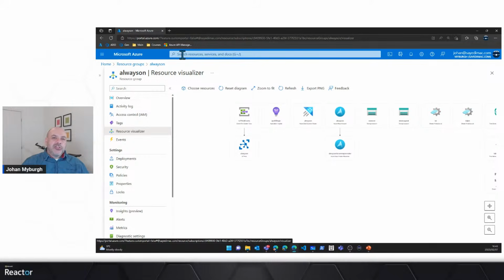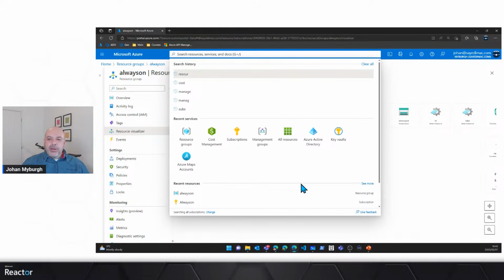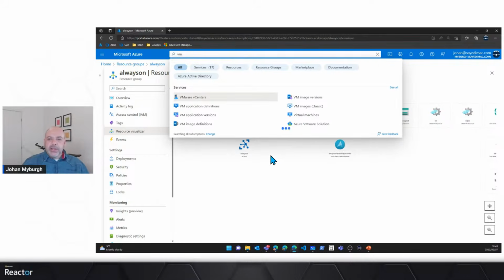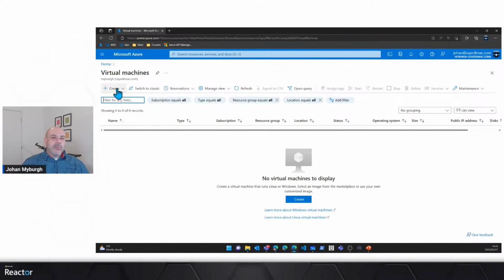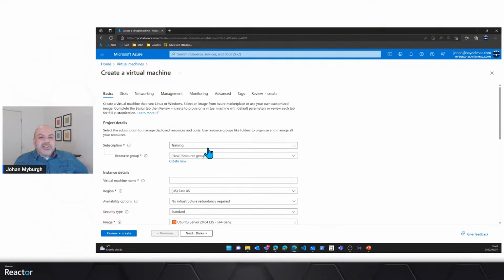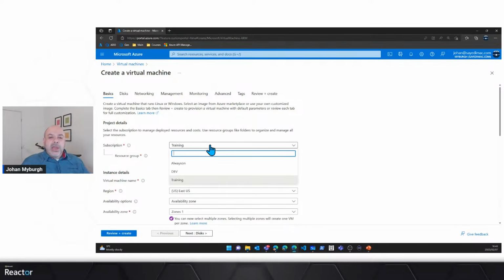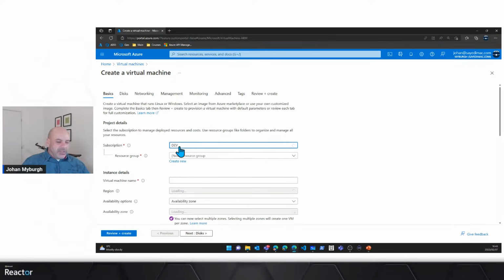All right, so just to give you an example, if I'm going to go for something like virtual machines here, it's going to prompt me. I'm going to create a new one, and I'm going to create a new Azure virtual machine quickly. A virtual machine is essentially an instance of an operating system. I'm going to place this inside my dev subscription.